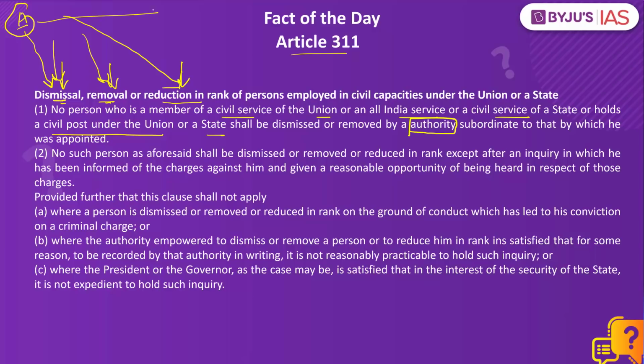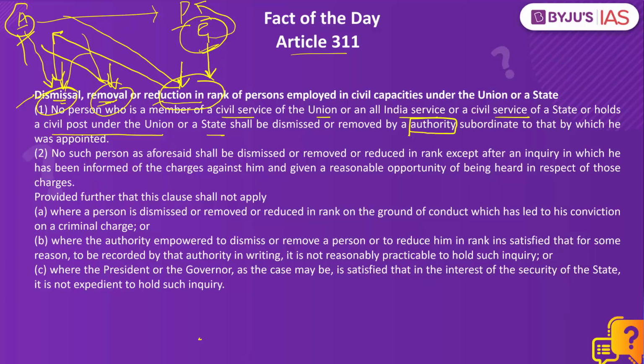That means if this individual is appointed by the president, only president can dismiss him, remove him or reduce his rank. If this individual has been appointed by the governor, only the governor or somebody who is ranked above the governor, which is the president, can dismiss this individual, remove this individual, or reduce the rank of this individual. That means somebody who is subordinate to the appointing authority cannot do so. This is the constitutional guarantee under Article 311.